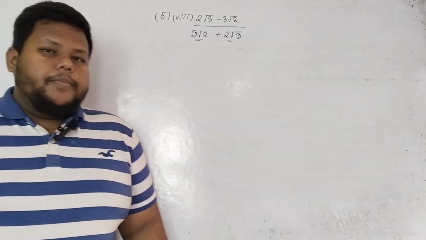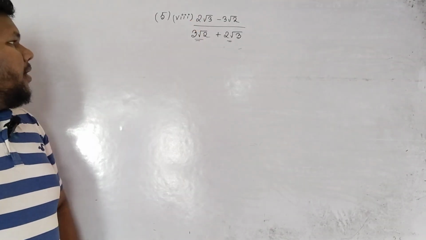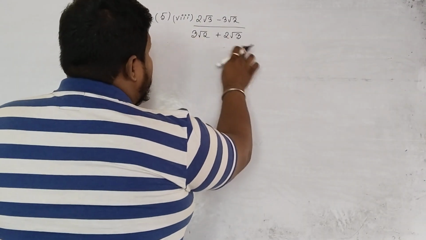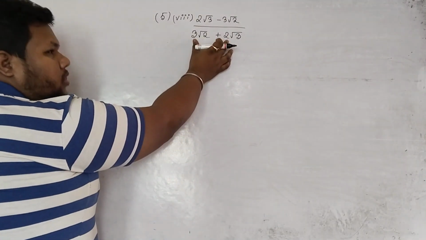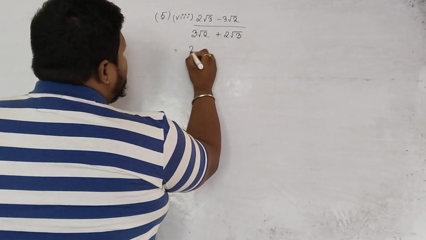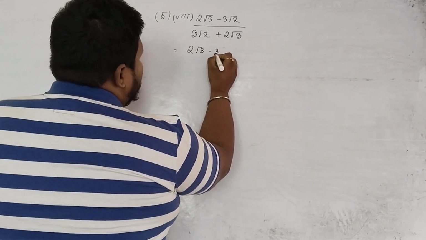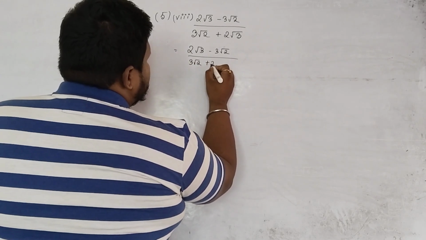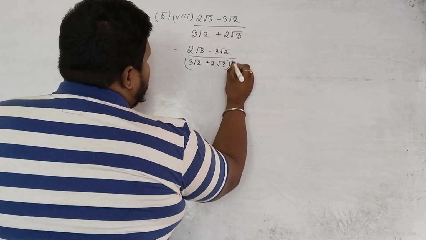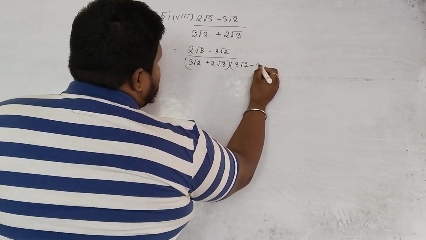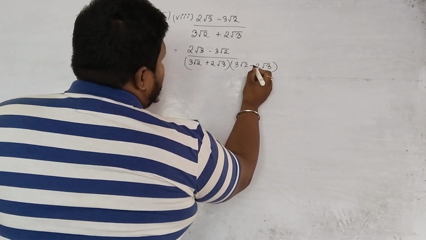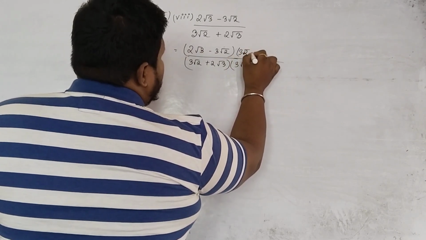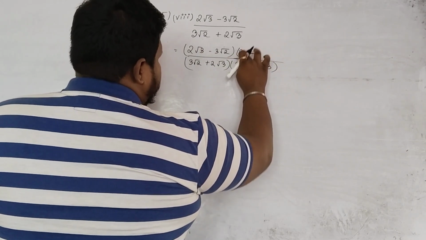Question number 5, number 8. 2 root 3 minus 3 root 2 divided by 3 root 2 plus 2 root 3. Here you see again two terms are there. So to rationalize it, we will multiply with the same terms, just the sign will be different, right? The numerator also will multiply whatever we have multiplied with the denominator.